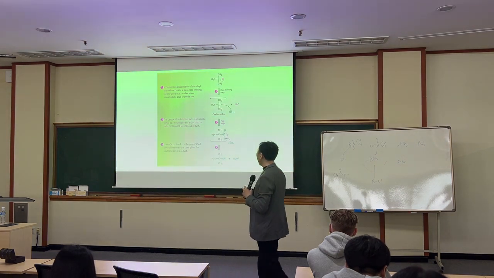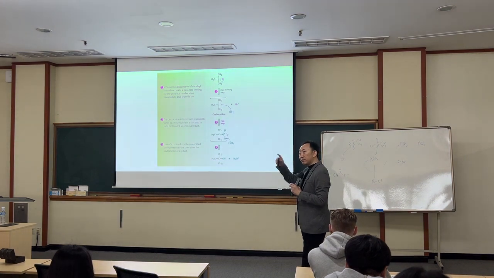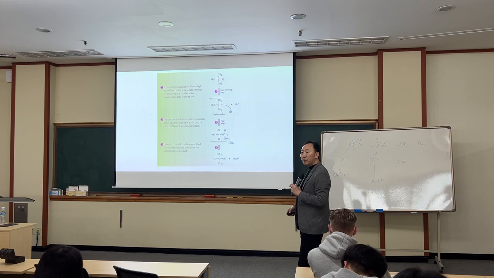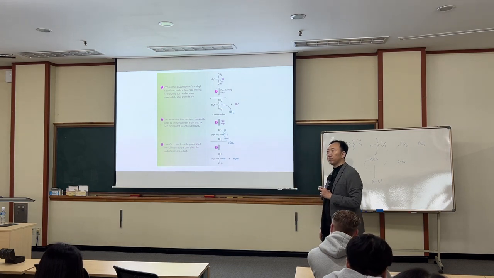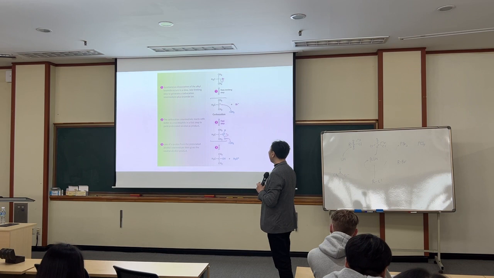Carbocation is formed, and then this carbocation is unstable. That's why the next reaction is quite fast. Whether it's a good nucleophile or a bad nucleophile, it doesn't matter. It then reacts with the water and finishes those reactions. In this type of reaction, the rate determining step is the first step.